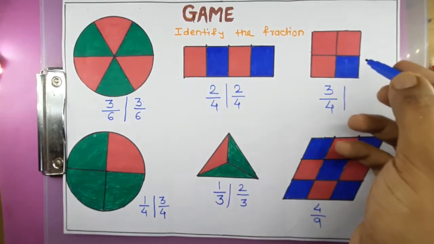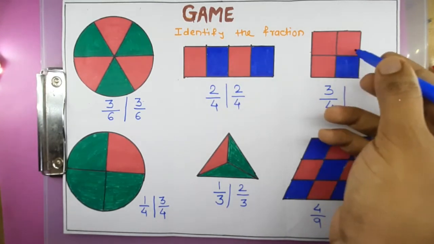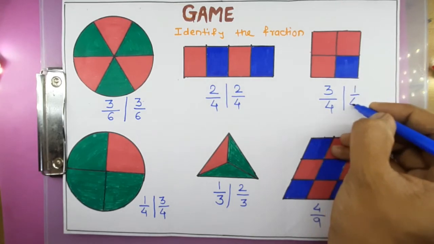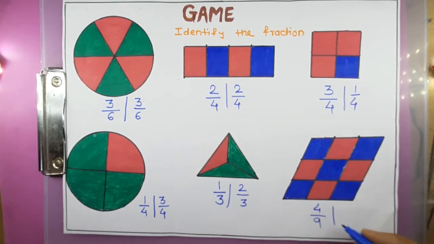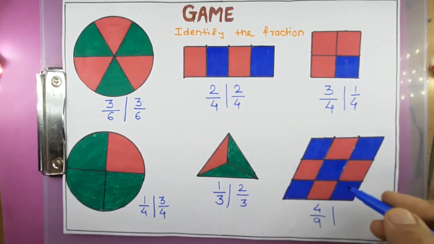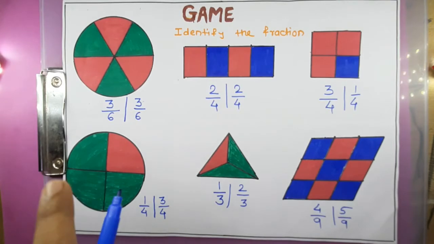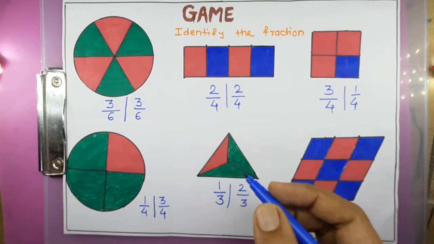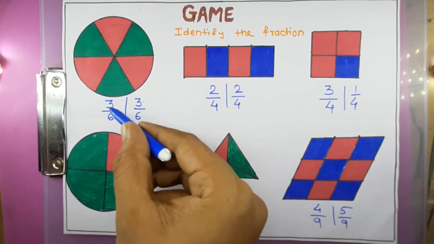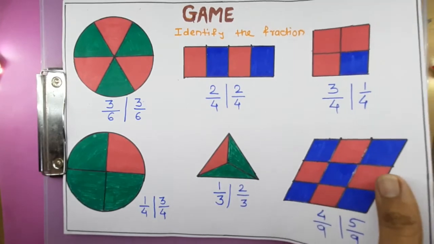Here one part is blue and total number of parts are 4, 1 2 3 4. So I will write it as 1 upon 4. And the last, for blue color, total number of parts are 9. From that 5 are blue. So I will write it as 5 upon 9. I hope you have understood what the meaning of fraction is, what the meaning of denominator is, what the meaning of numerator is. Next we will move on to the next concept in this chapter.